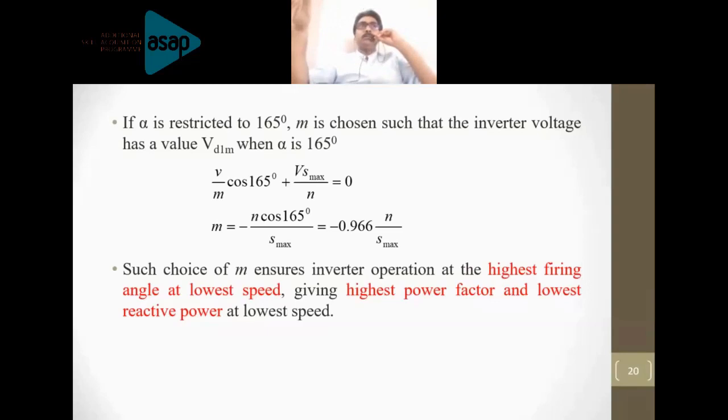At that point, you can obtain maximum voltage from the machine through the uncontrolled rectifier. That is given by this equation: VD1 max is equal to V into S max divided by N, where S max is the slip at the lowest speed.